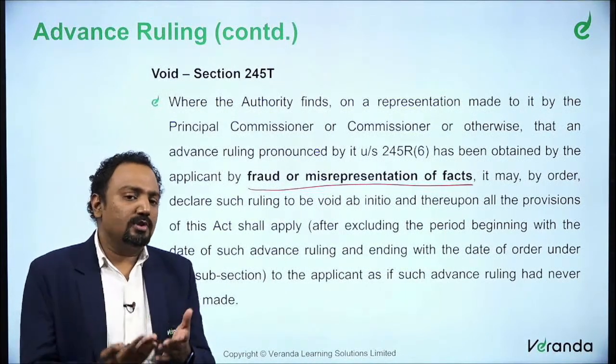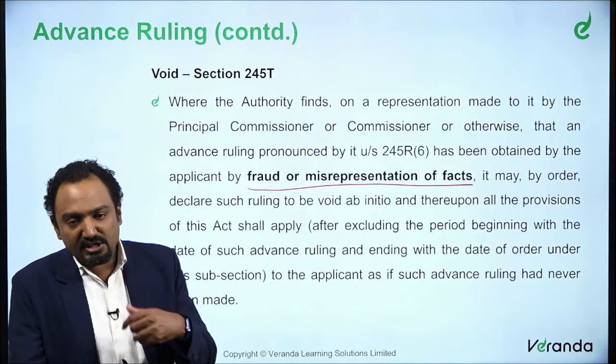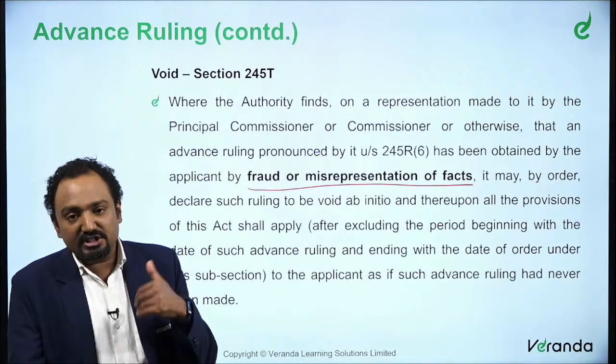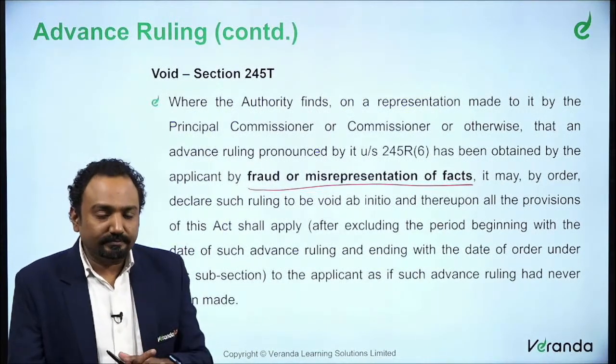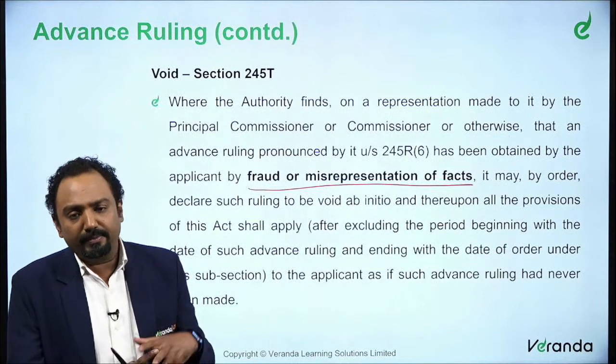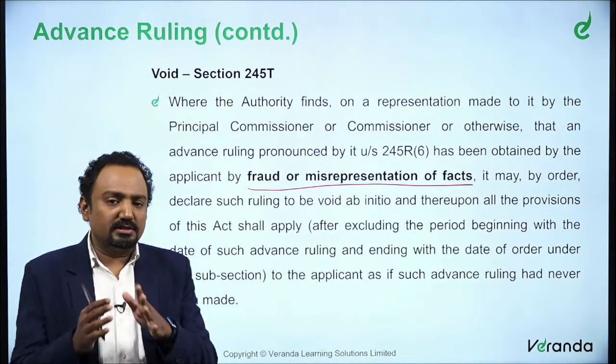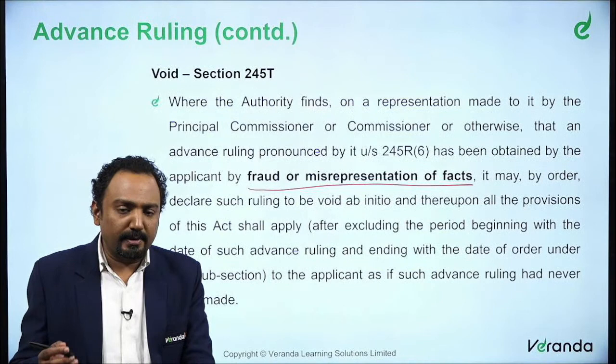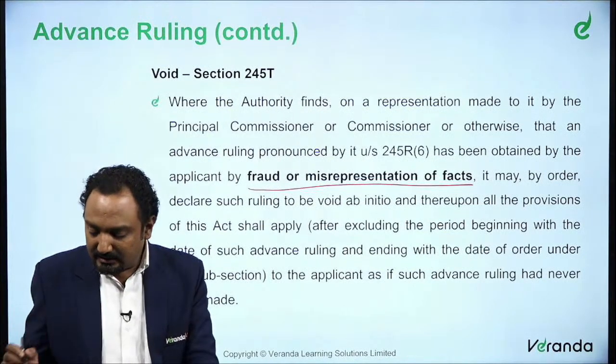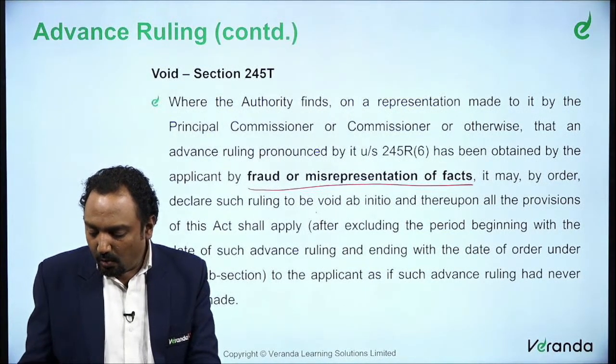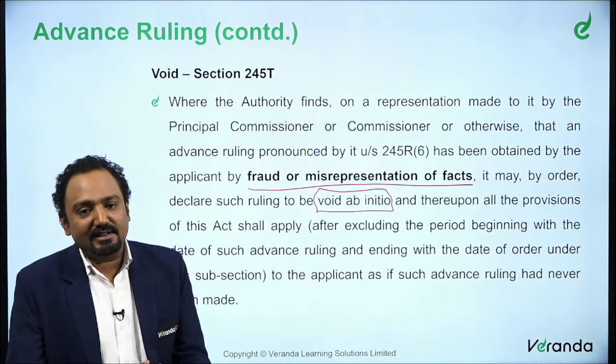So once it is understood that the representation made by the taxpayer, the representation made by the assessee to the authority for advance ruling or whatever was provided to the principal commissioner or commissioner, is false, such ruling shall be considered to be void ab initio. We all would have studied this word in the Contract Act.